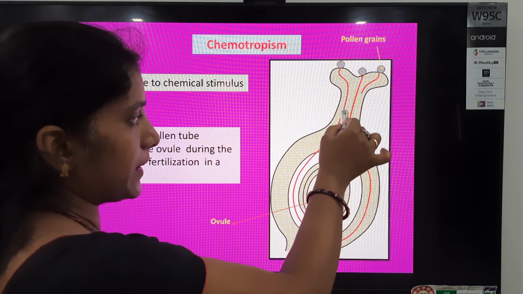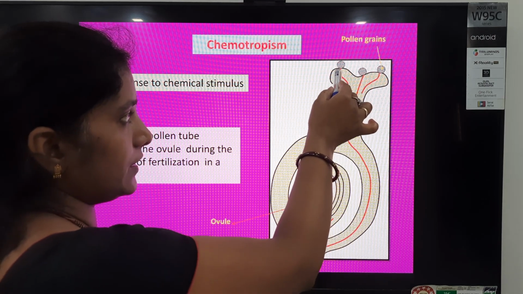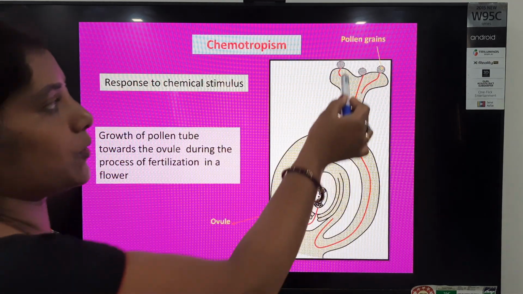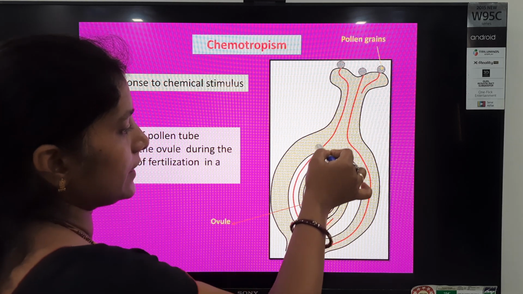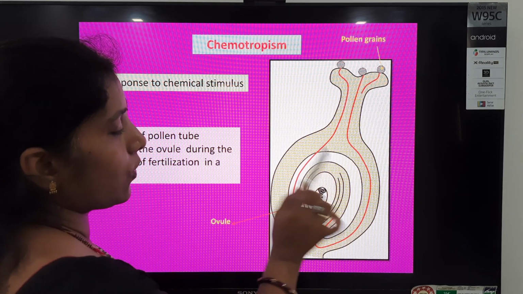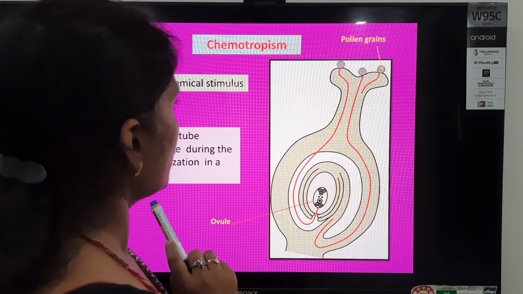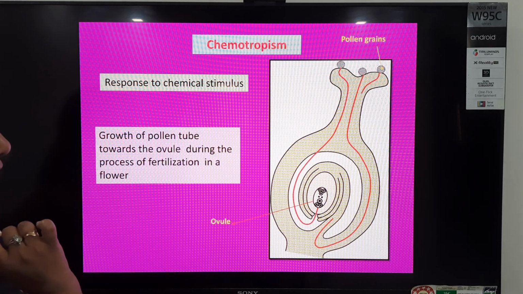So how do the pollen tubes grow towards ovules? The red pipe-like structure, students, is a pollen tube. With the help of this pollen tube, the pollen grains will move and reach the ovules where the fertilization will occur. So, a response to a chemical stimulus.